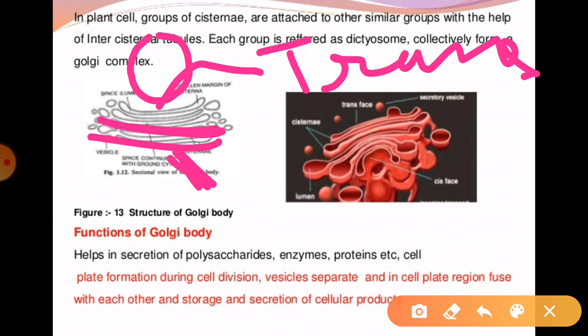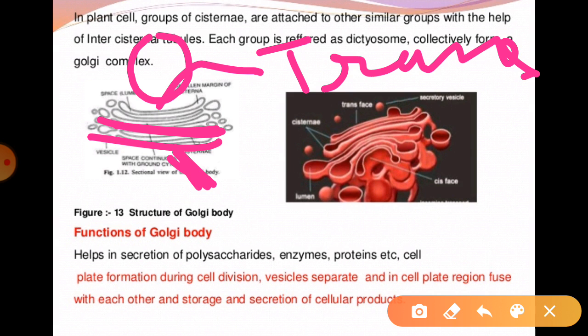We can say the proteins that are synthesized by the ribosomes on the endoplasmic reticulum are first modified in the cisternae before being released from the trans face. Generally, the total protein material which is synthesized through the endoplasmic reticulum is first modified in the cisternae, and after that it is transferred to the trans face by the Golgi apparatus, right?